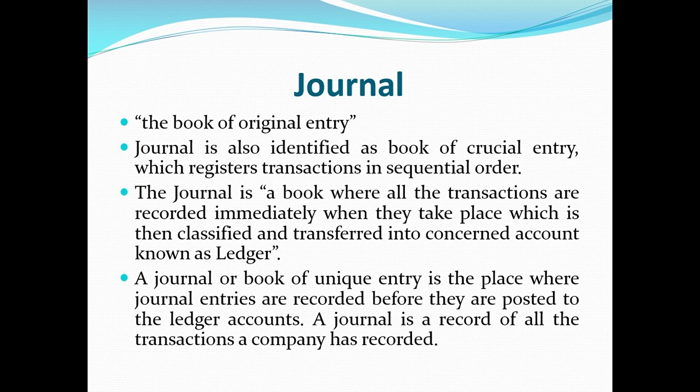Now the journal is the book of original entry. Journal is also identified as book of original entry, which registers transactions in sequential order. The journal is a book where all transactions are recorded immediately when they take place, which are then classified and transferred into the concerned account known as ledger. A journal, or book of original entry, is the place where journal entries are recorded before they are posted to the ledger accounts. A journal is a record of all the transactions a company has recorded.